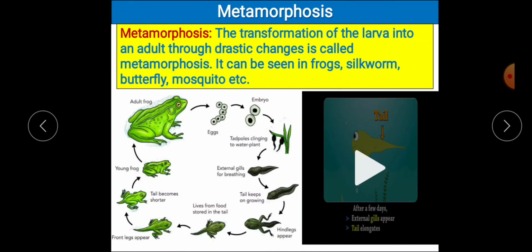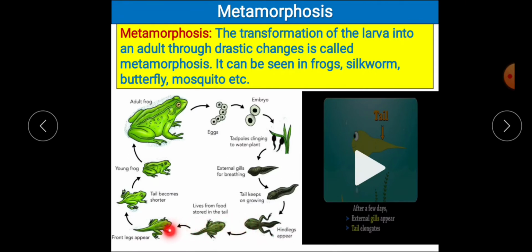So this is called the process of metamorphosis, where the egg develops into tadpoles. The tadpole slowly undergoes various changes. It starts developing its gills, then fins, then hind legs. Hind legs are the legs which are behind or backwards.